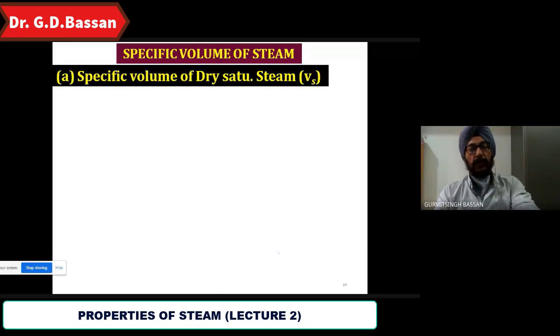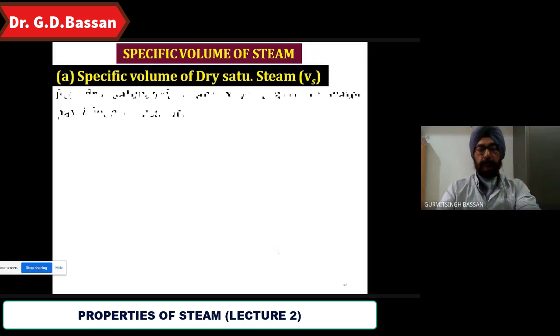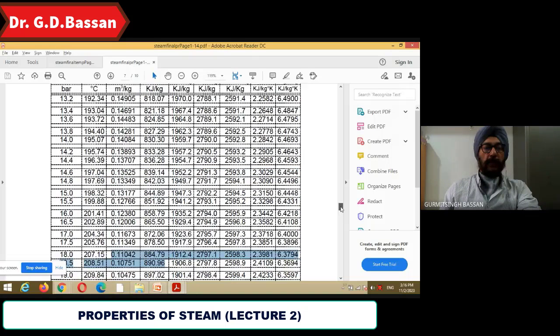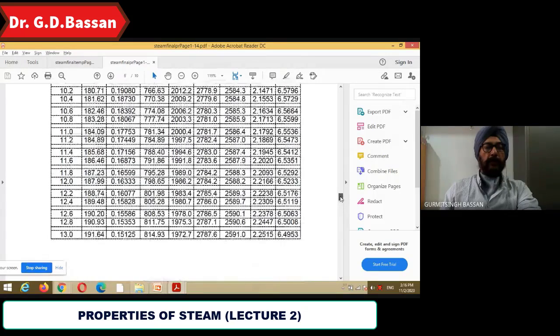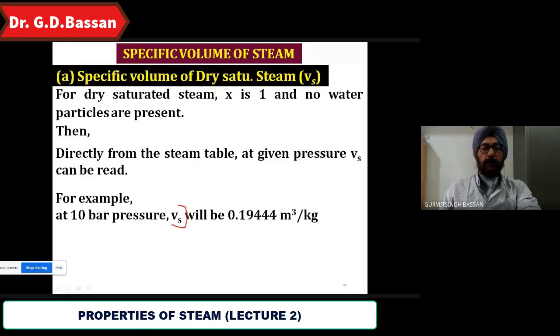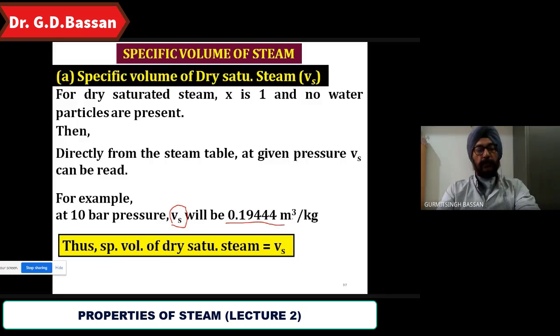Specific volume of dry saturated steam, how will you find this out? From the steam table. Directly from the steam table. It doesn't have any equation. Directly from the steam table, at a given pressure or temperature, we can find out Vs. So suppose we want to find the specific volume of dry saturated steam at 10 bar. At 10 bar, it is nothing but 0.19444. So at 10 bar, the value of Vs will be equal to 0.19444 meter cube per kg. So the specific volume of dry saturated steam is Vs.